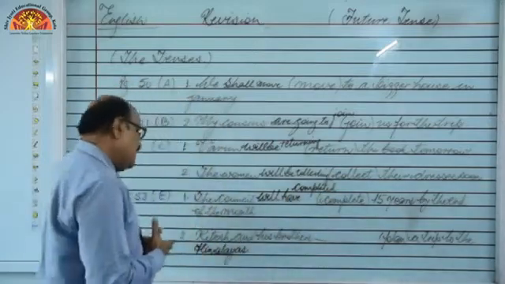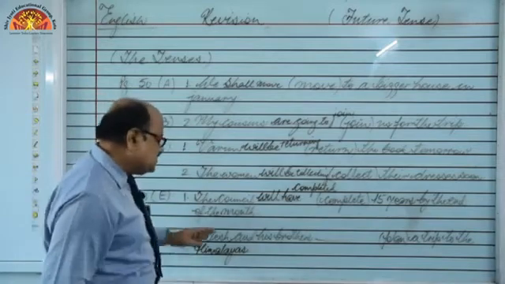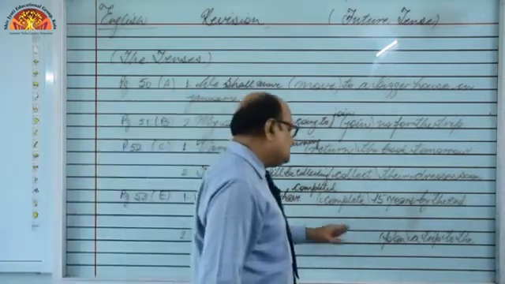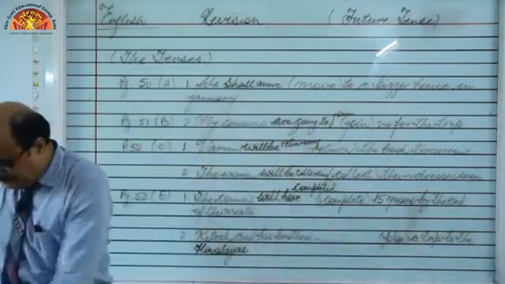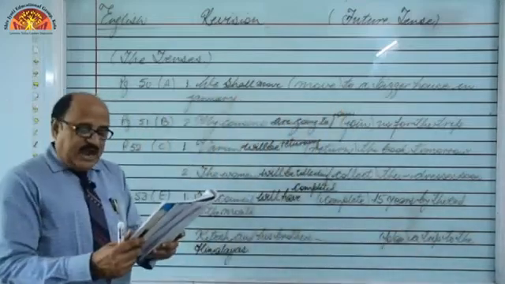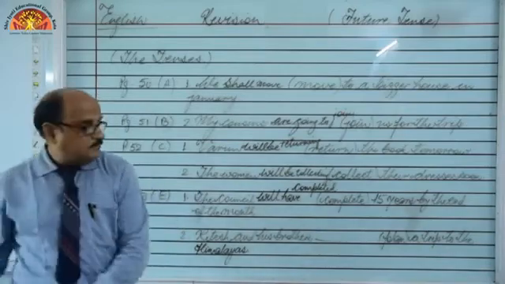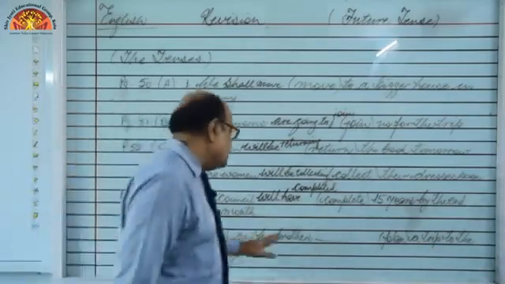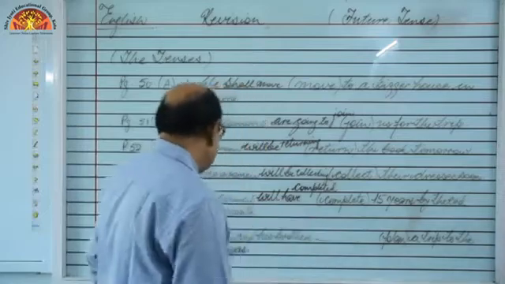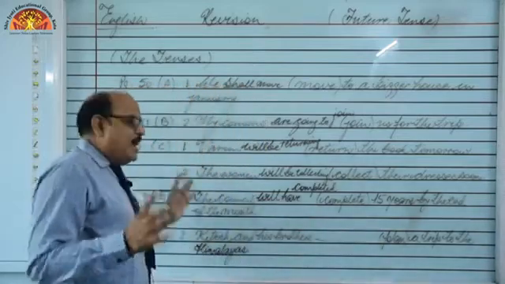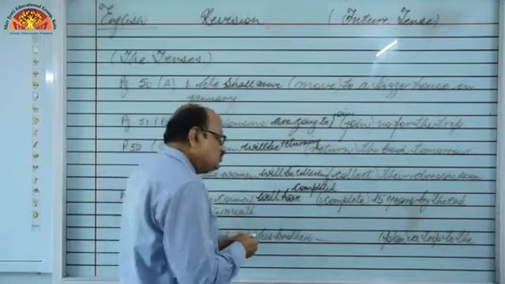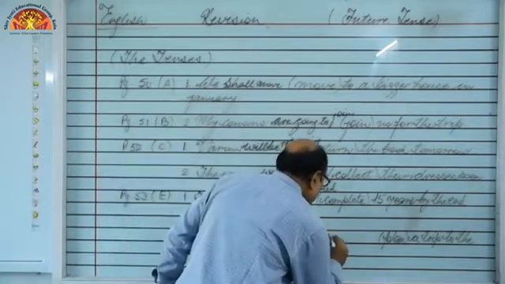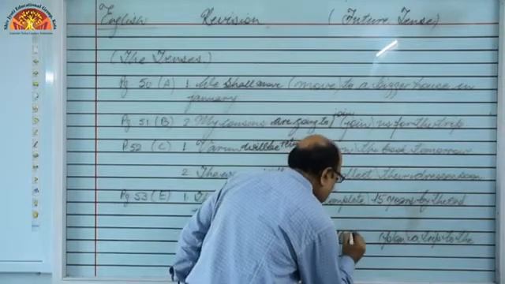Got it? And next is Ritesh and his brothers blank plan a trip to the Himalayas. Ritesh and his brothers, right? This is just a planning, and to express planning, what to use? Future indefinite tense. Got it? So what to write? Will.